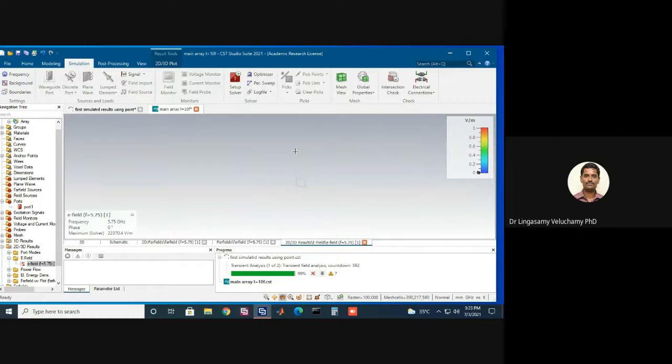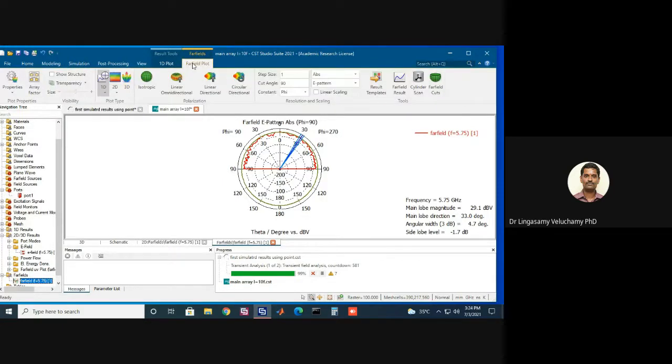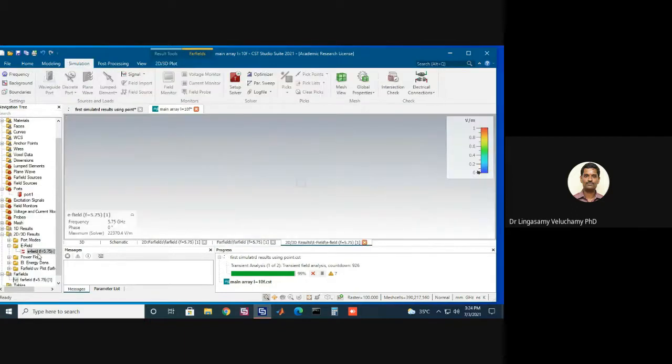Can you go to 2D, 3D plot on the top? Top. Yeah. No, not this. Can you select the E field pattern? Yes, sir. 2D, 3D plot on the top, top of the... Oh, okay, sir. Can you click on that?